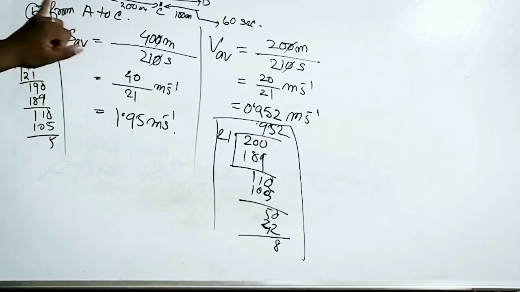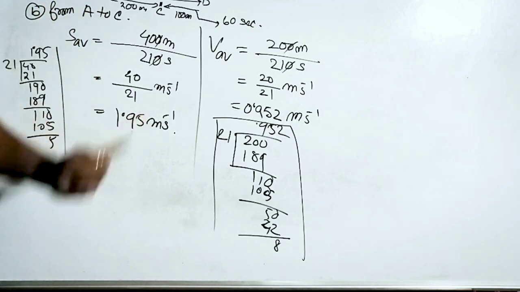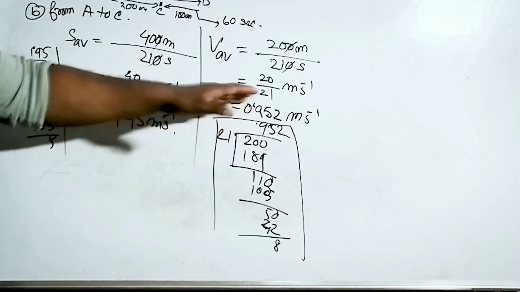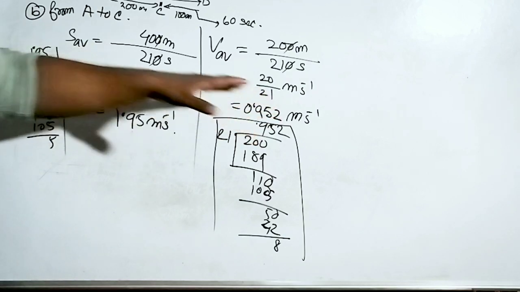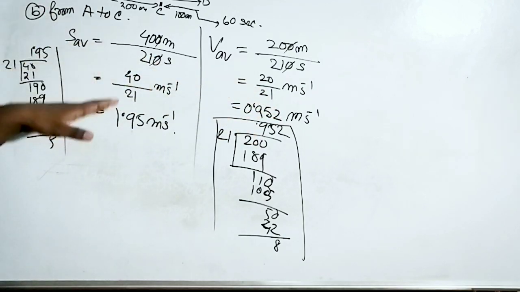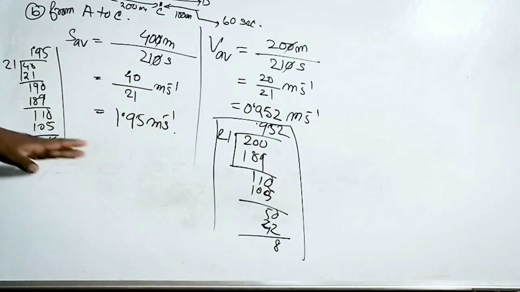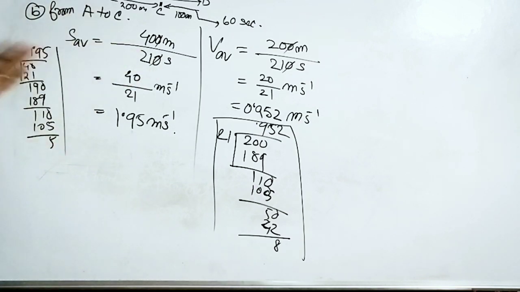Actually the average speed is 1.95 meter per second, and the average velocity is 0.95 meter per second. Okay, this is the solution of this question. So we have got 1.95 meter per second and 0.952 meter per second. Now we'll move towards the next question.